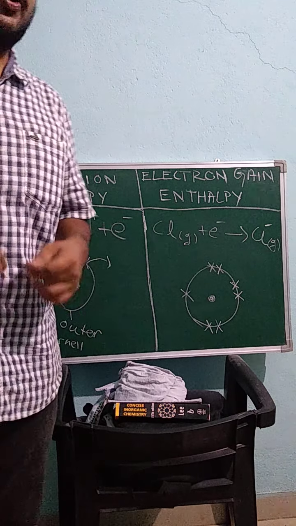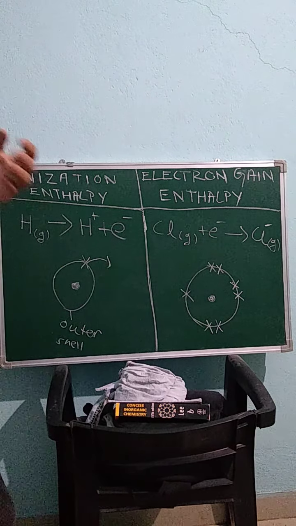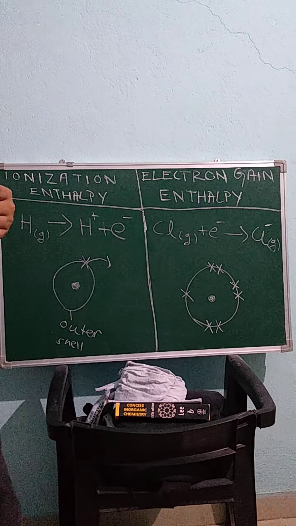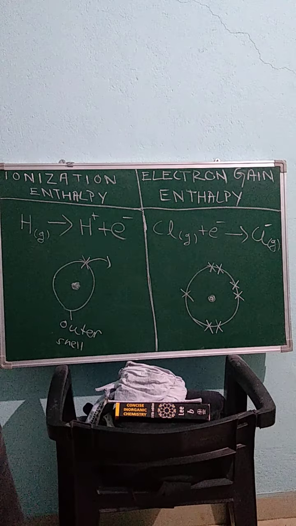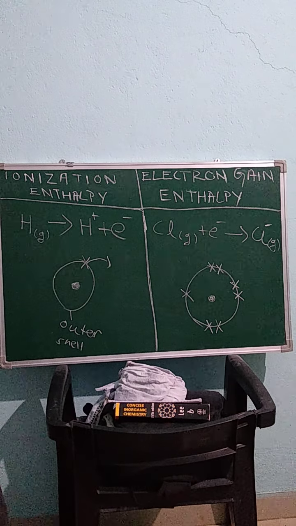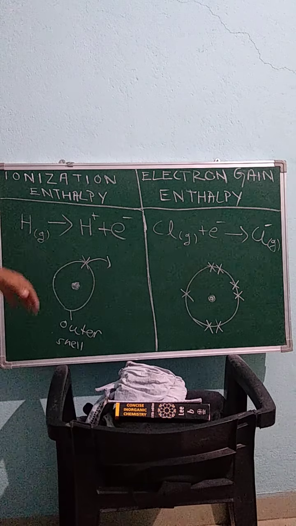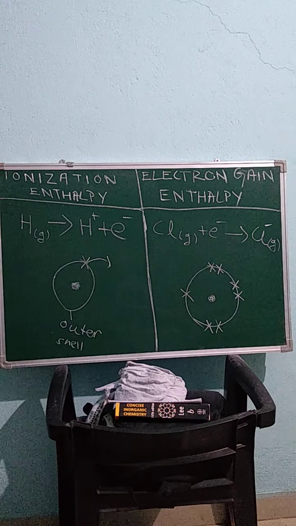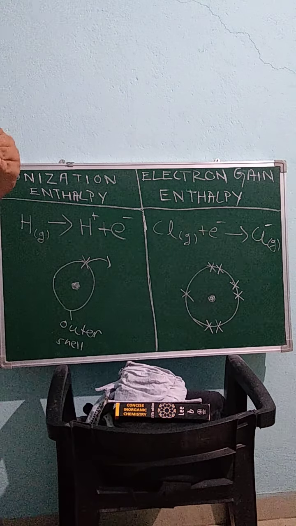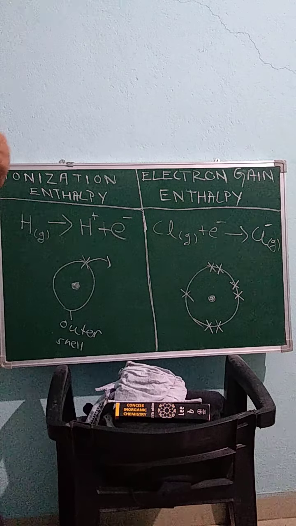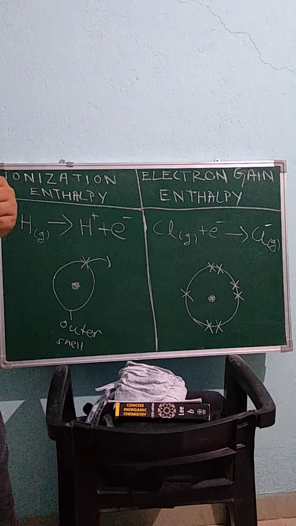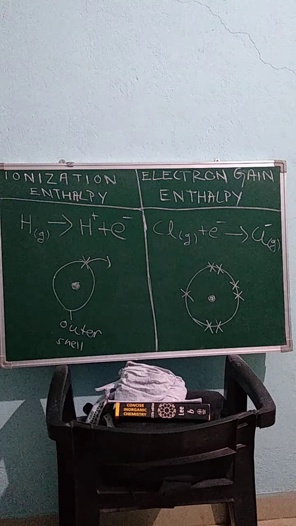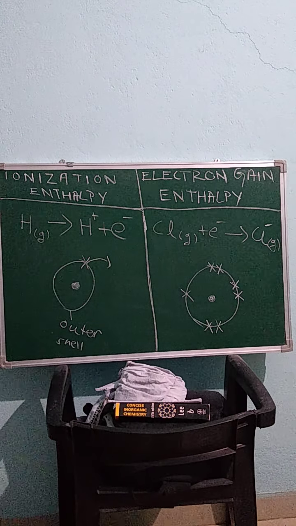Remember, it is much easier to remove an electron from the outer shell than from the inner shell, because in the inner shell there is a strong attraction from the nucleus, which is a positively charged particle. But for an outer shell electron, because there is a layer of electrons between the outer shell and the nucleus, the attraction between the outer shell electron and the nucleus is relatively lower than for the inner shell electron.